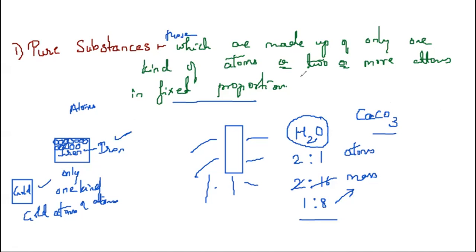You say proportion, you say composition, anything. So they have fixed proportion that doesn't change at any cost. Yes. So this is about pure substances. So examples we have seen.